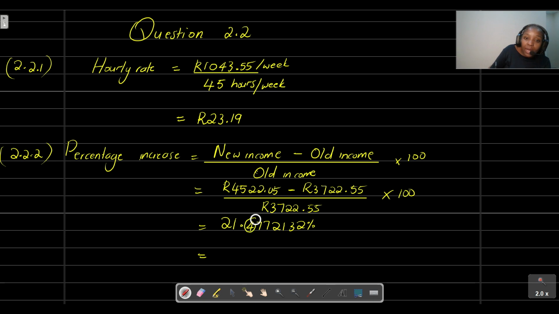Remember, they just asked us to round it off to one decimal place. So we just want one decimal place. So what do we need to do? We need to look at that 7. That 7 is going to tell us what we need to do to that 4. That 7 is telling us we need to increase that 4 by 1. So it's going to be 21.5%. That was the percentage increase in the monthly income from 2021 to 2022.